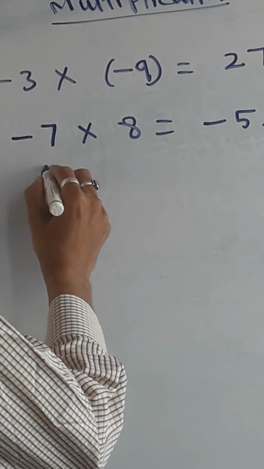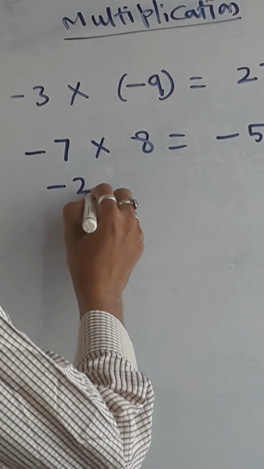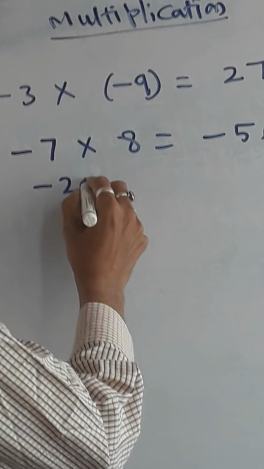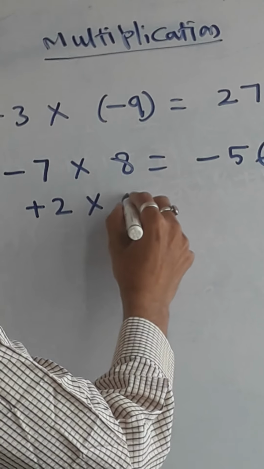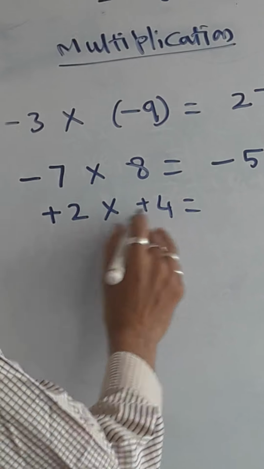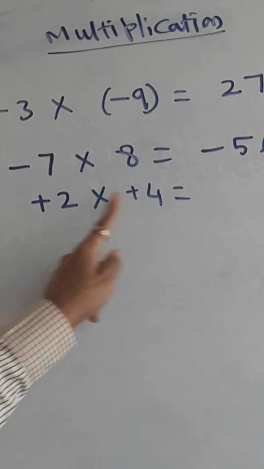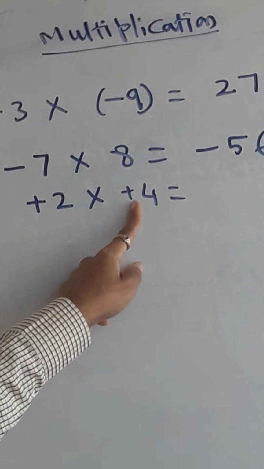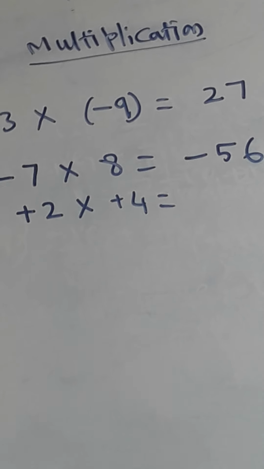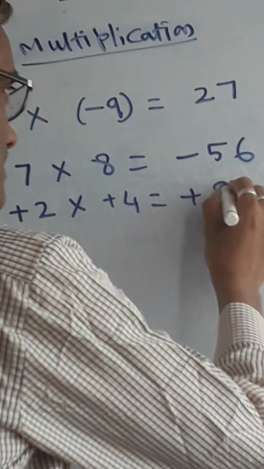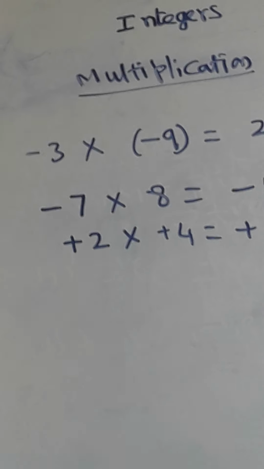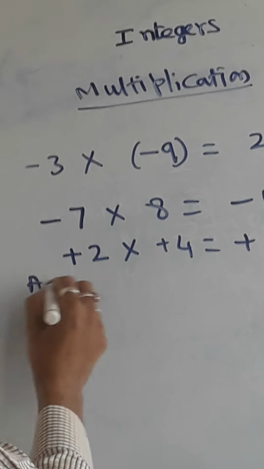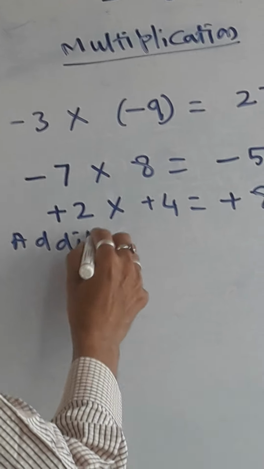Now let us see another example. Suppose plus 2 is there, that you are multiplying by plus 4 only. Both are correct, the person has said correct, so the answer will also be a plus number only. 2 4s are 8, we already know, so the answer will come as plus 8. The same rule will apply in the case of division also. Then in the case of addition also I will give some examples.